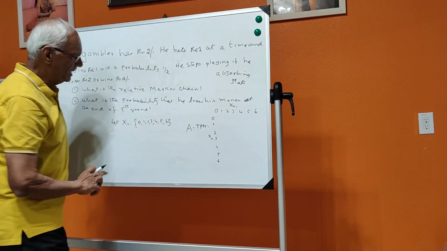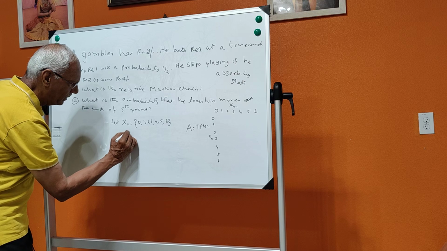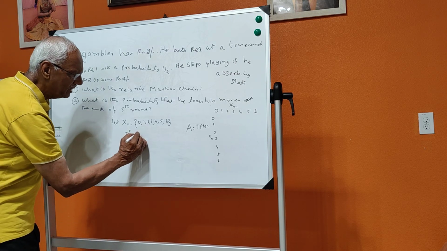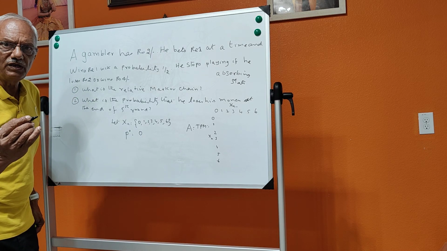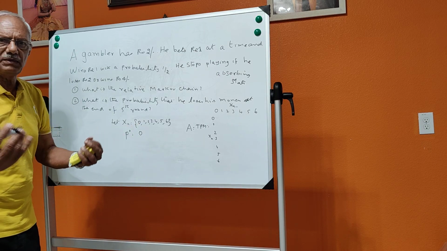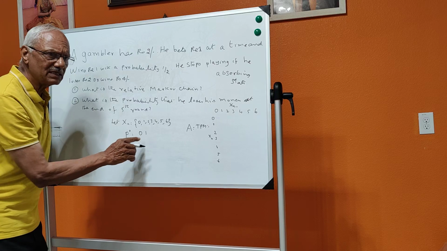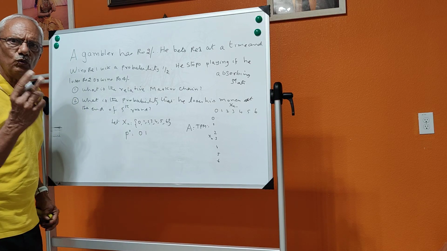That means the initial probability, I will write it as P naught. This is the initial probability. The probability of having 0 is 0, that means 0 money. And the probability of having 1 rupee is 0 because he has got 2 rupees with him.